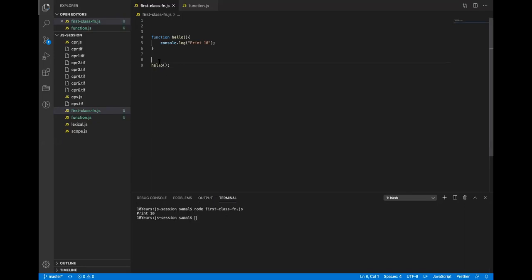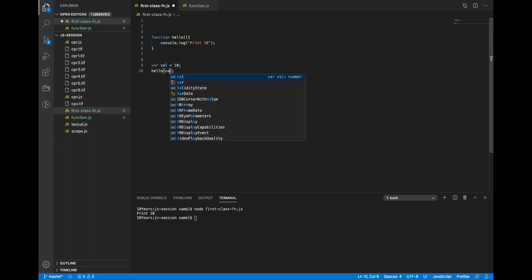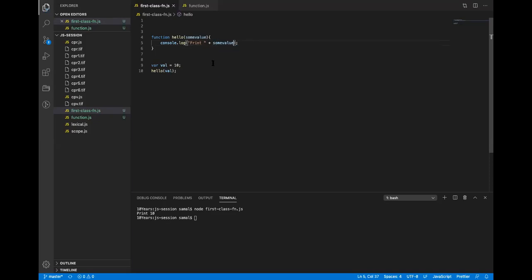Second way, I can say var, and then I can pass a value, value equals 10. I'll pass the value here, and it will receive some value. It will print 10 again. I will just change this to 20. So what really happened here?